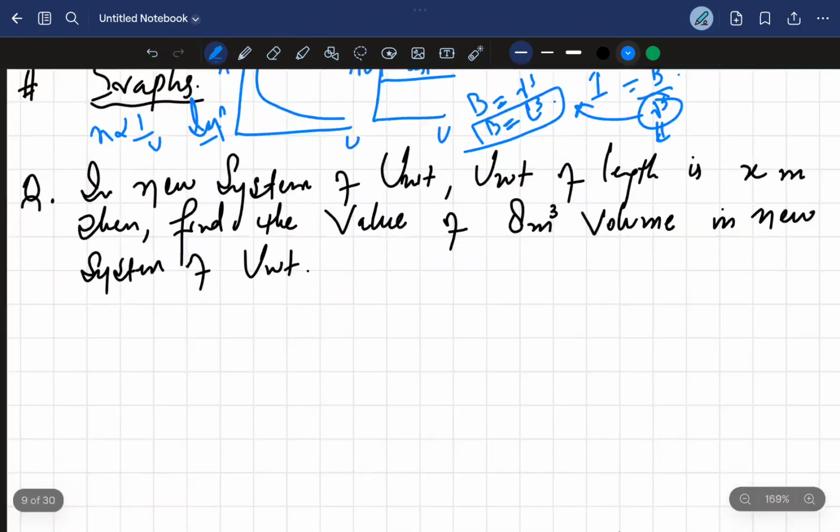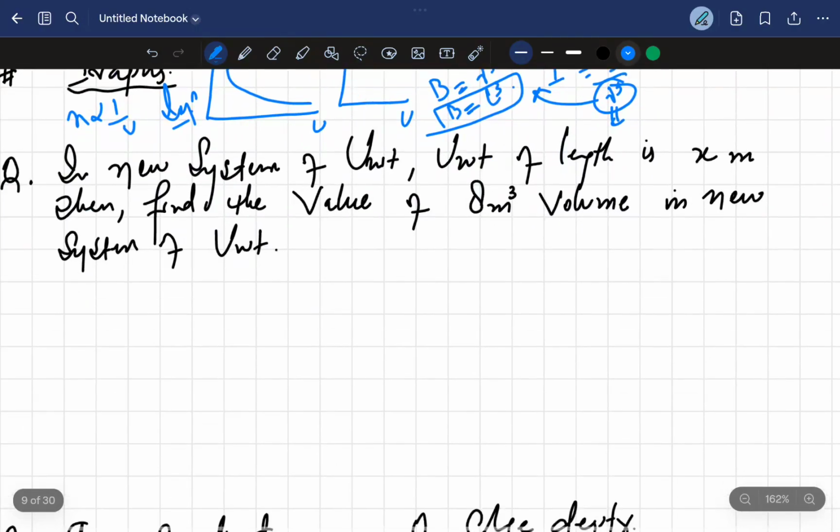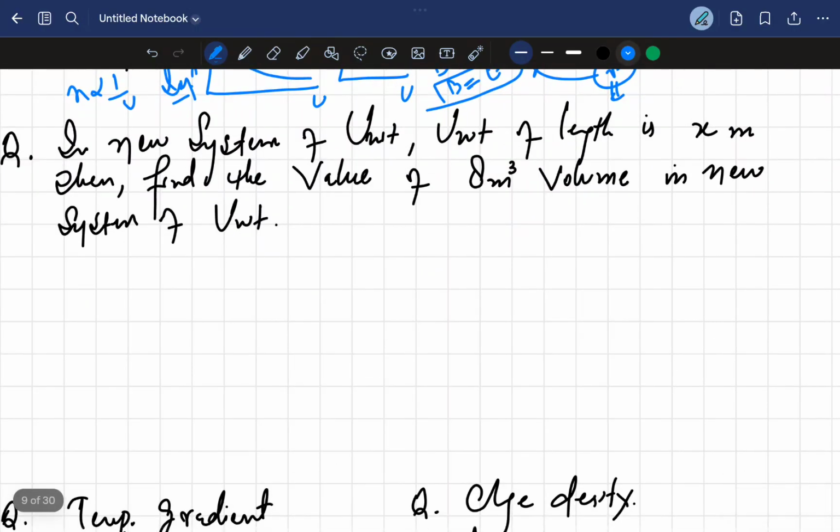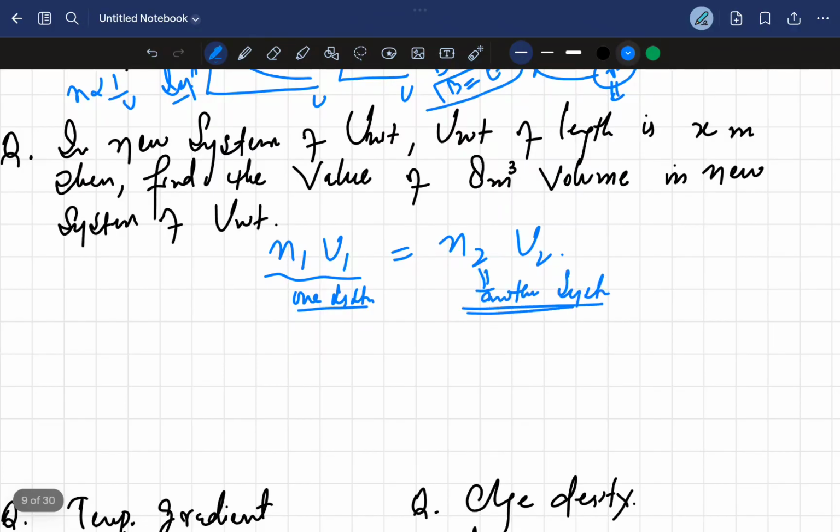Now we have got another question here. In a new system of unit, the unit of length is x meter. Then find the value of 8 meter cube volume in the new system of unit. You need to always remember this formula: n1 u1 is equal to n2 u2. This is for one system, and this is for another system. Understand, this is for one system and this is for another system. See, in the new system, the unit of length is x.